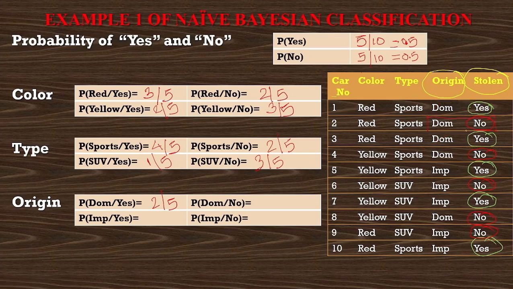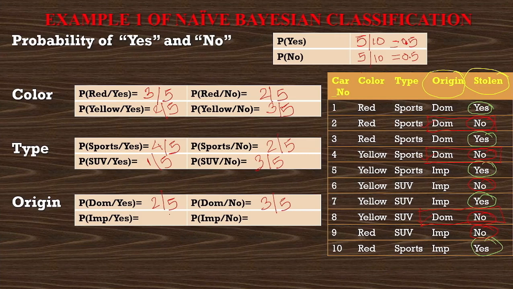So this is the first entry, dominant car which is not stolen. Then we have a second entry, dominant car which is not stolen. And we have a third entry, the dominant car is not stolen. So there are 3 entries of dominant car which are not stolen because they are having no inside stolen column. So what will come? 3 divided by 5. Total 5 no's are there. Out of those 5 no's inside the stolen column, 3 no's are having dominant as origin.